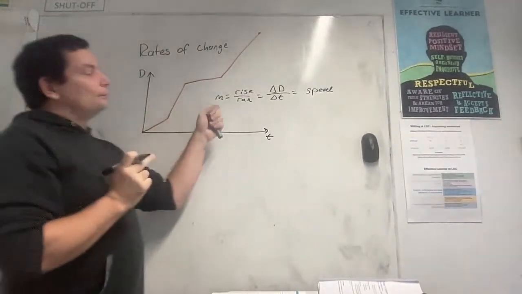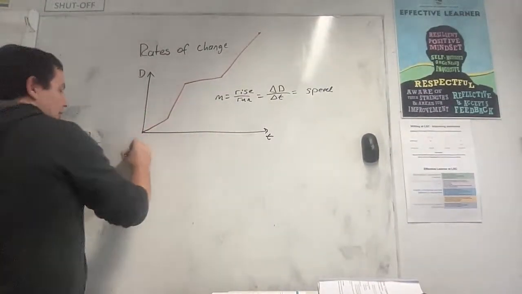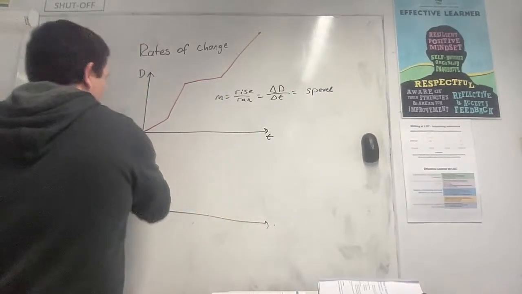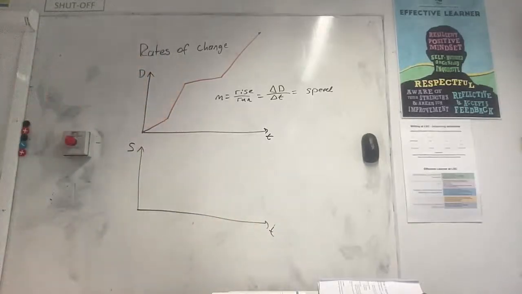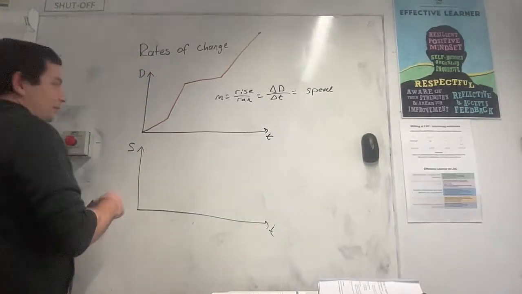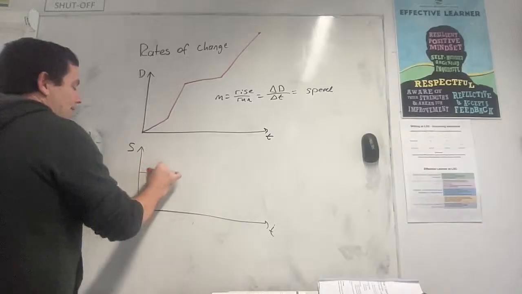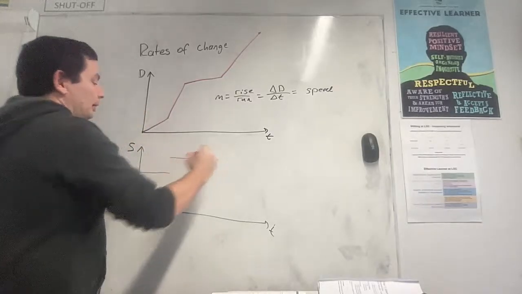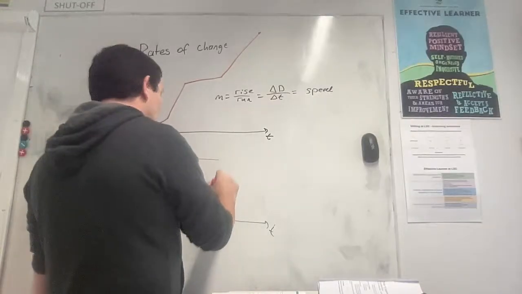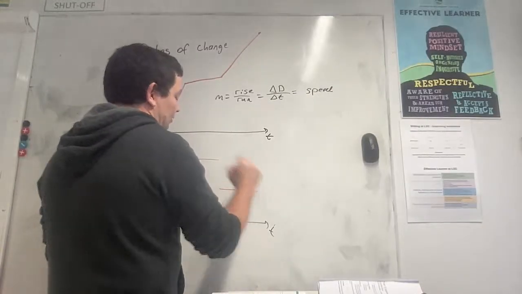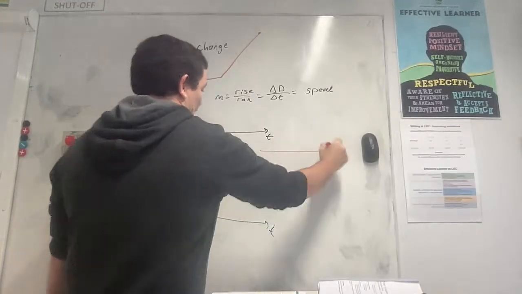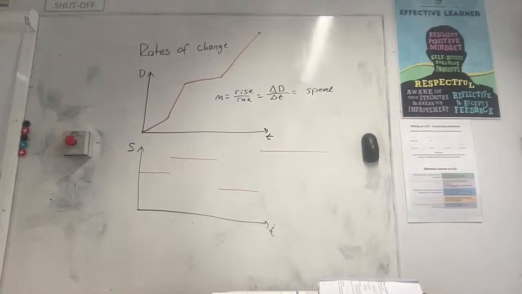Okay, so if I did a second graph, but now I'm not going to do distance, now I'm going to do speed. And let's do my same thing. So now I've got speed on the y-axis. So when I leave home and I'm driving at 60, I'm driving at a constant speed, right? And then when I turn the corner and the speed limit's 100, I go a little bit quicker. Then when I go up that big windy hill, I might be going a little bit slower again. I might go down to like 40 or 50. And then when I hit Narina Road again, let's say I'm speeding this time and I'm doing like 130. So my speed versus time graph looks a little bit different.